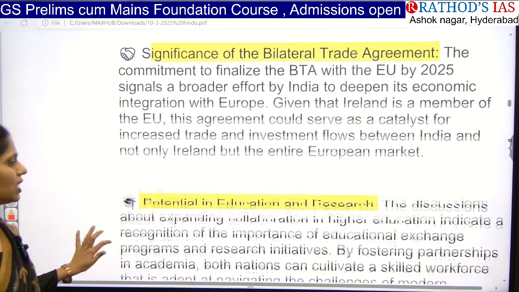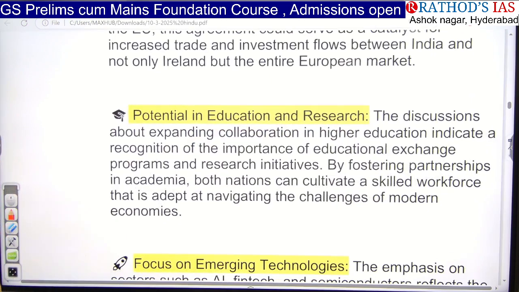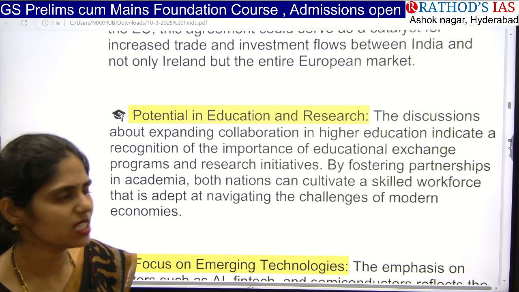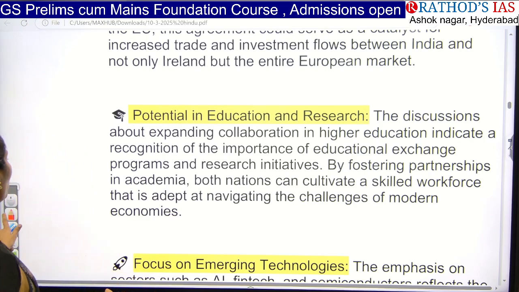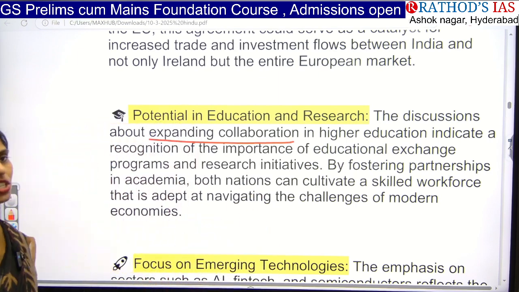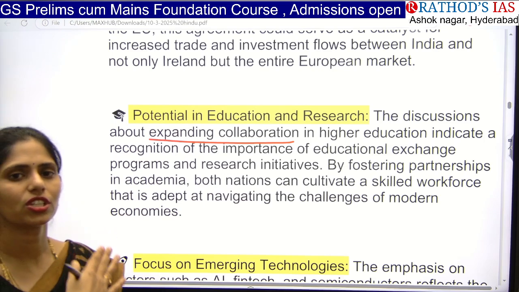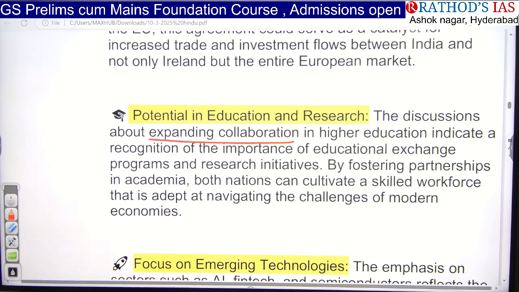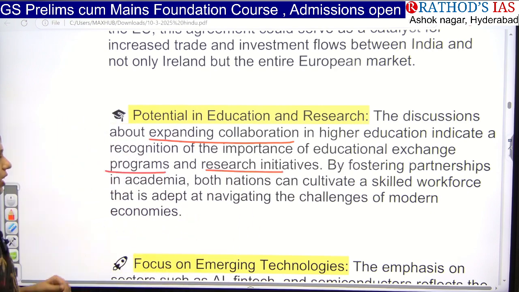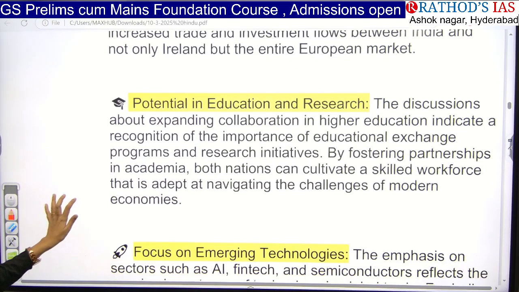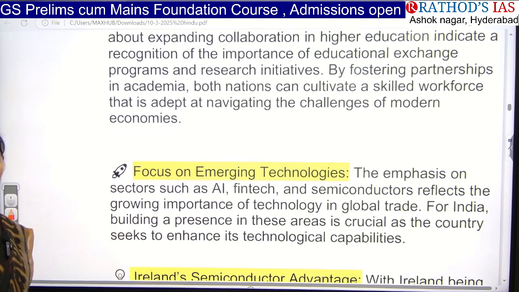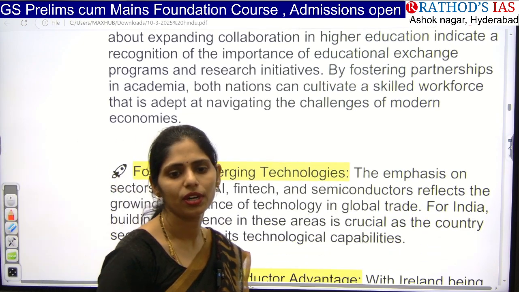And the next one is, in these discussions, they also talked about improving collaboration even in the education system. So especially we want to expand our collaboration in higher education. That means we are also focusing on exchange of education between the countries, like educational programs and research initiatives. Okay, so that both nations can cultivate a skilled workforce. And actually, what skills do the Irish people require?